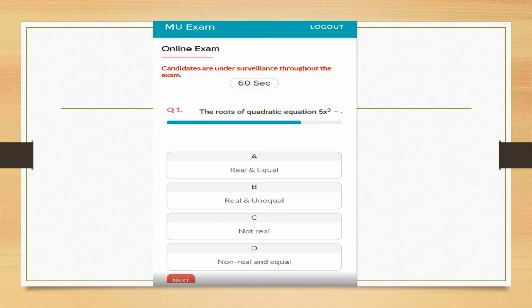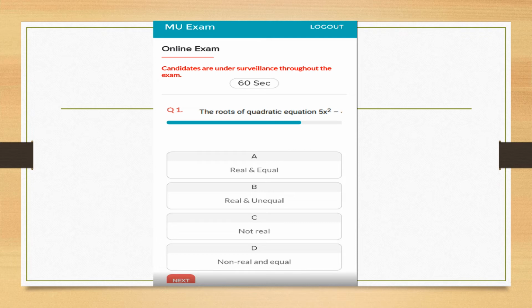Okay, but remember one important aspect here. There is no option to go back. It means when you go to the next question, your one question is gone, whether your option is right or wrong. Okay, there is no option to go back, and there is no option for correction of answers. So you have 60 seconds, and in the 60 seconds you have to read the question and select the option. And one more thing, if you have not completed the question within 60 seconds, after the 60 seconds the question automatically moves to the next question. So please be careful about this.